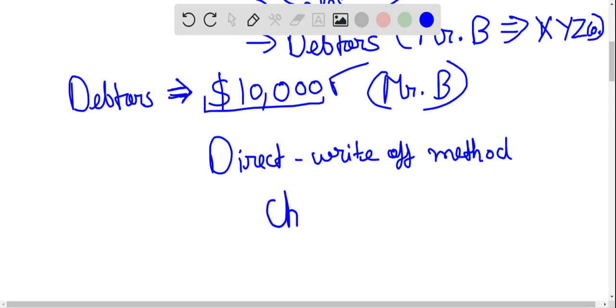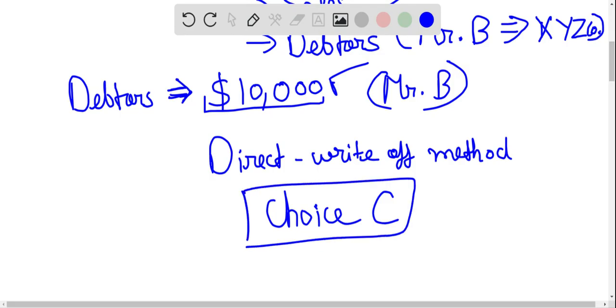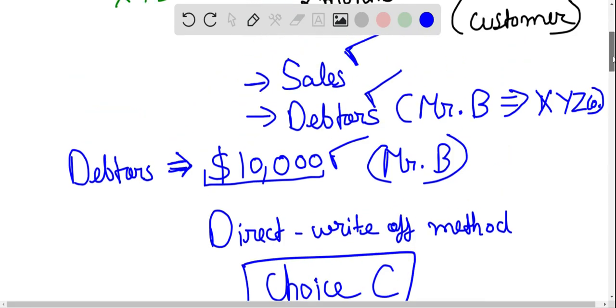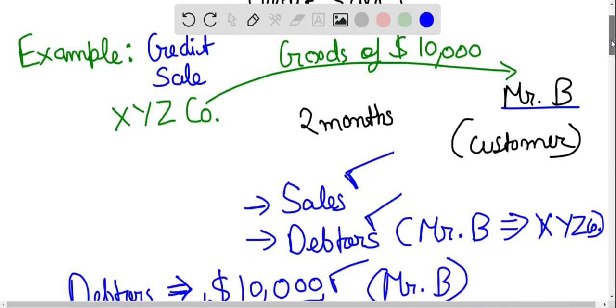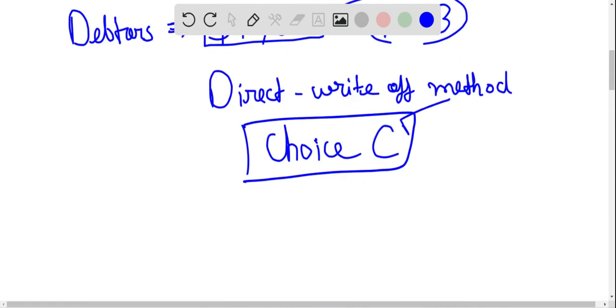Okay, so that matches with choice C. So choice C is the correct answer. However, you need to understand all of the above concepts to arrive at the final answer. Okay, so choice C is the correct answer. That's all for our solution. Thank you.